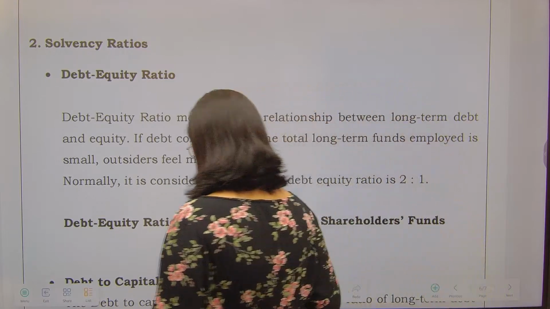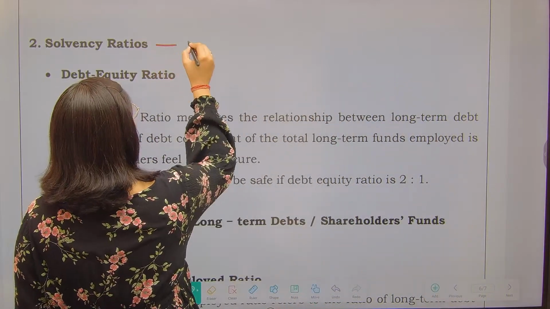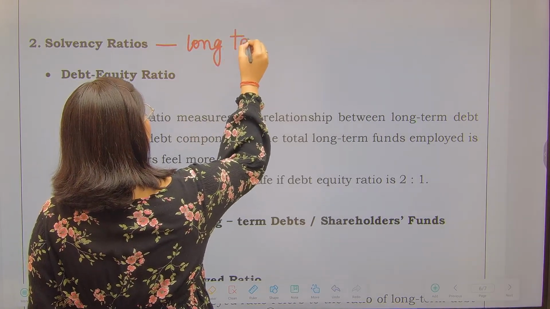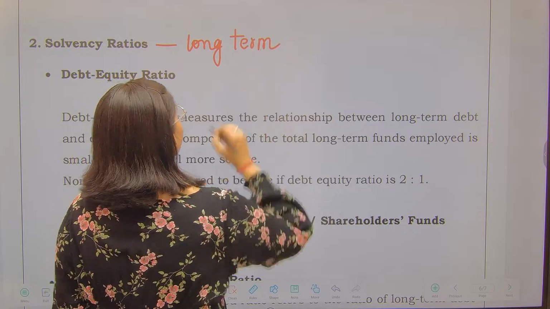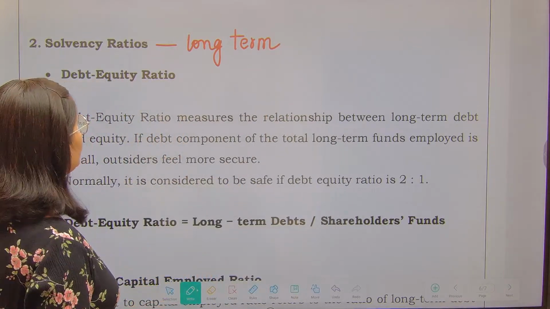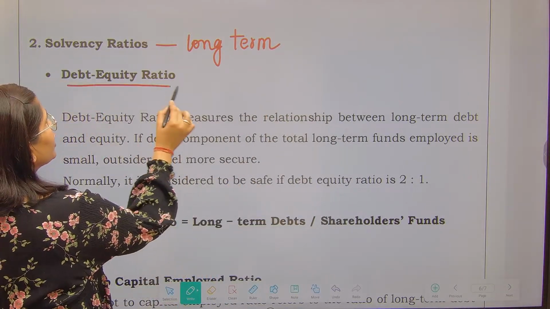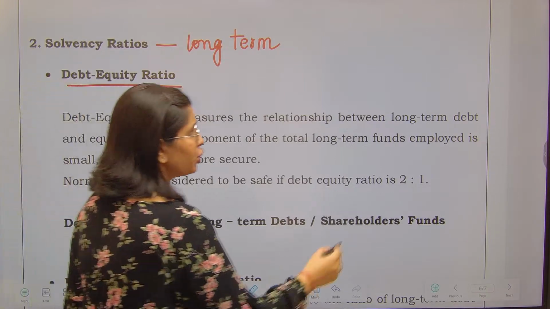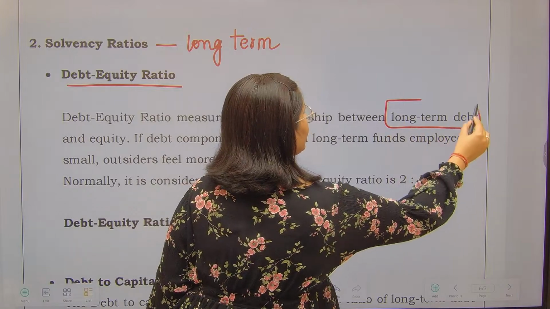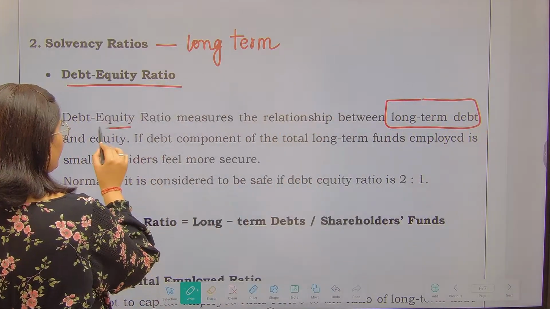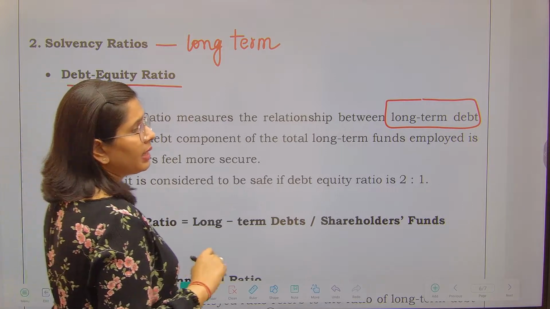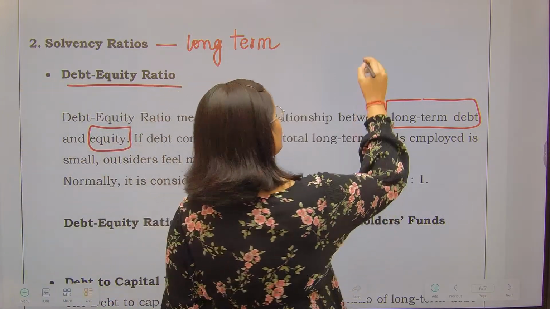We have already studied that the solvency ratios are long term. Liquid ratios were short term in nature. So in this particular case, what does debt equity ratio mean? Debt equity ratio tells you the relationship between long term debt and equity, right? So the ideal ratio is 2:1.